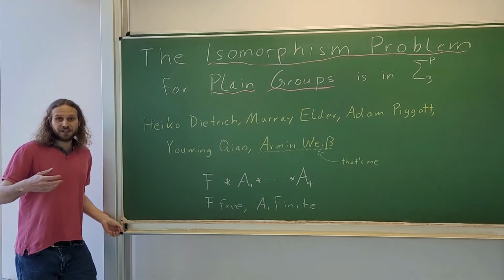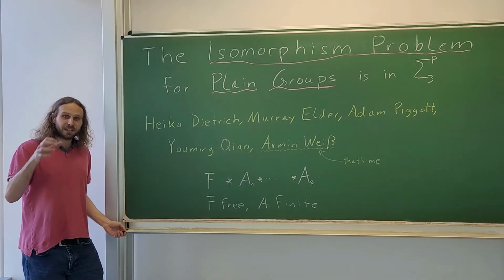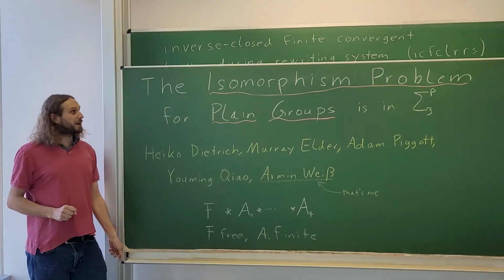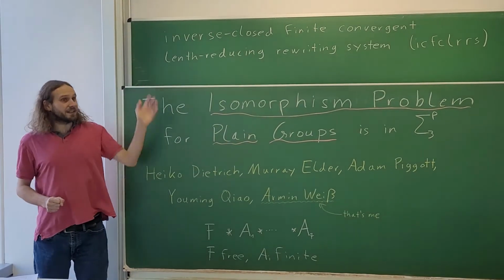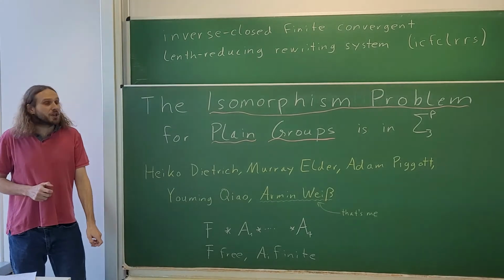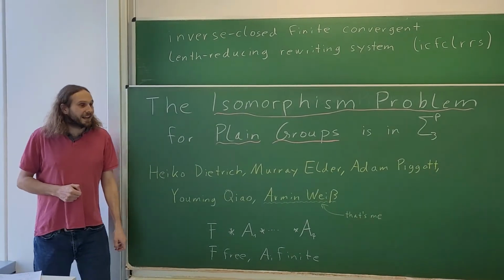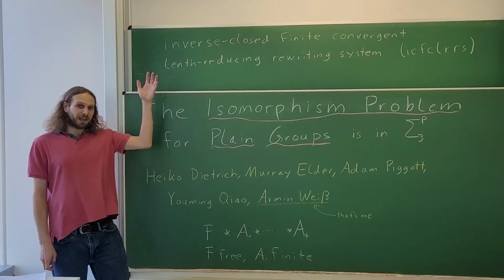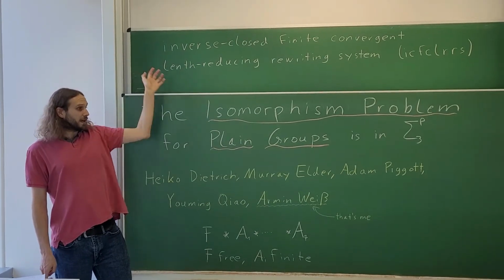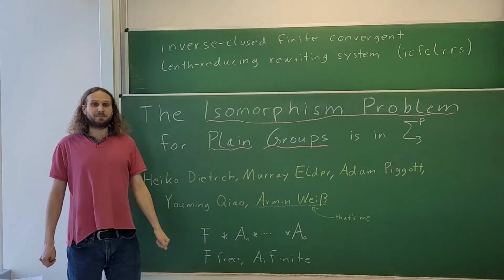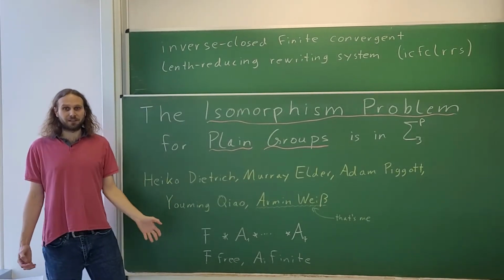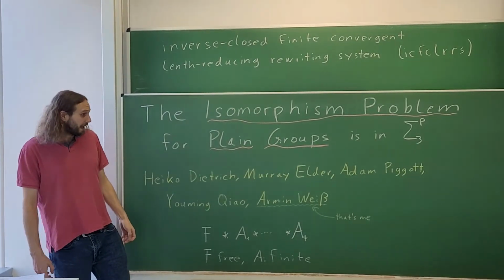So we also need to restrict how we give the inputs. And in our paper, we consider inputs given as inverse closed finite convergent length reducing rewriting systems. So for short, ICFCLRRS. So for plane groups given in this form, we can show that the isomorphism problem is in Sigma 3P, so the third level of the polynomial time hierarchy.